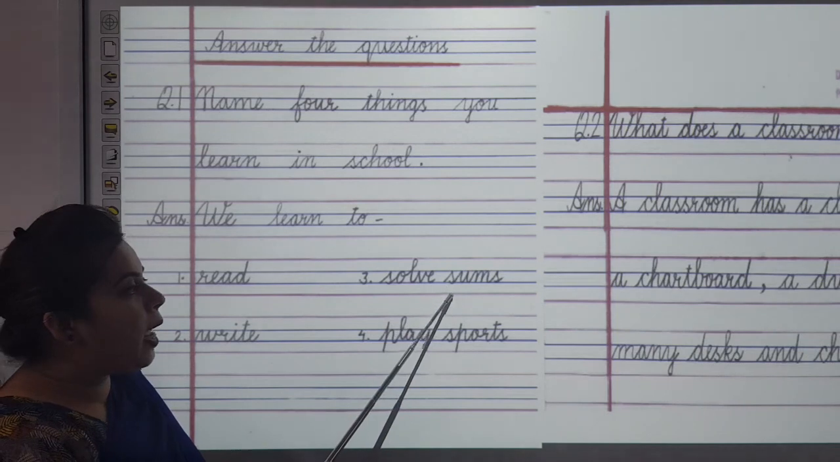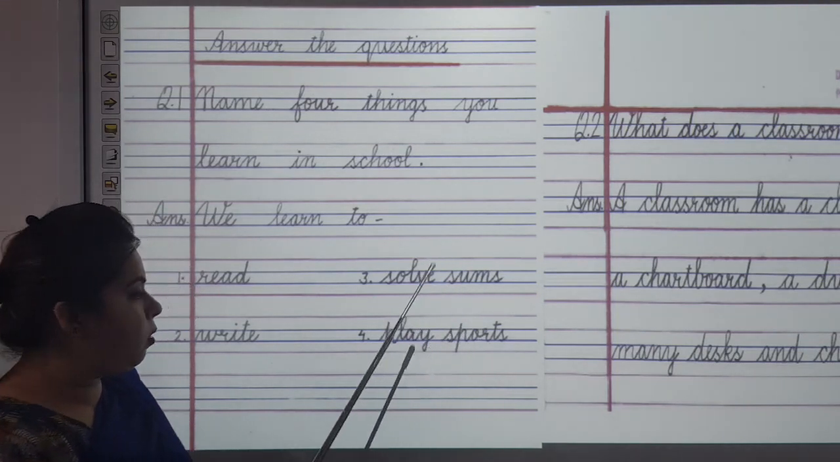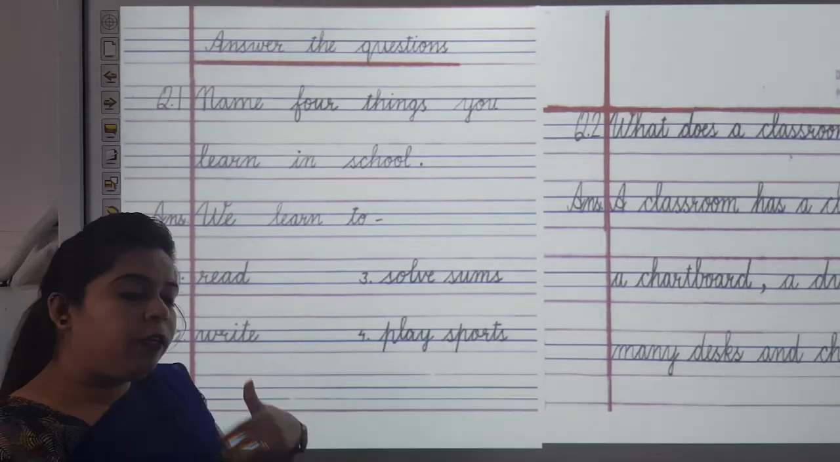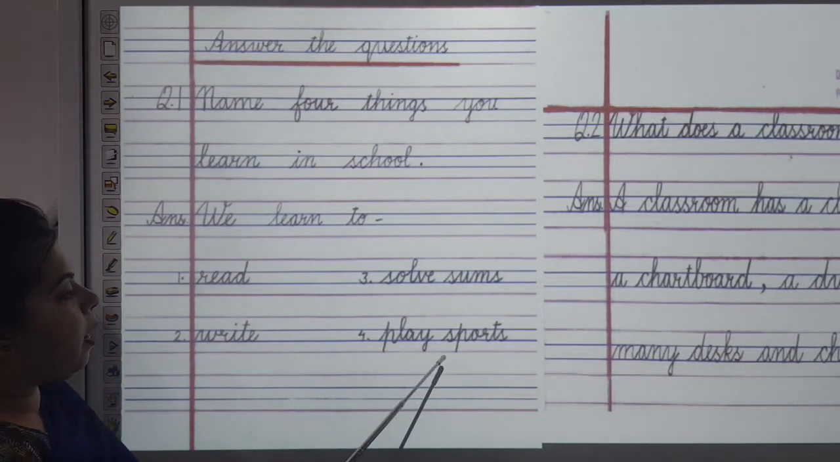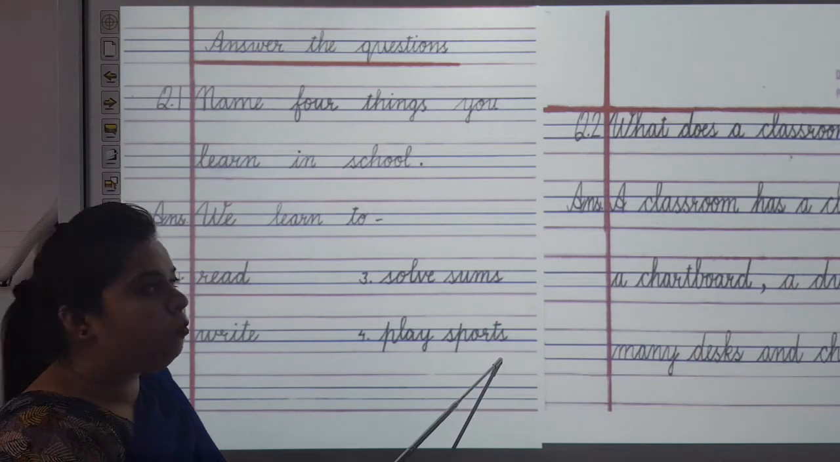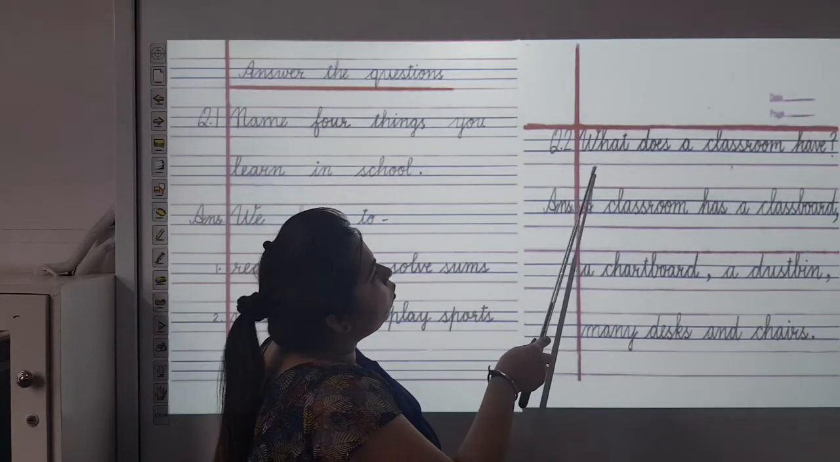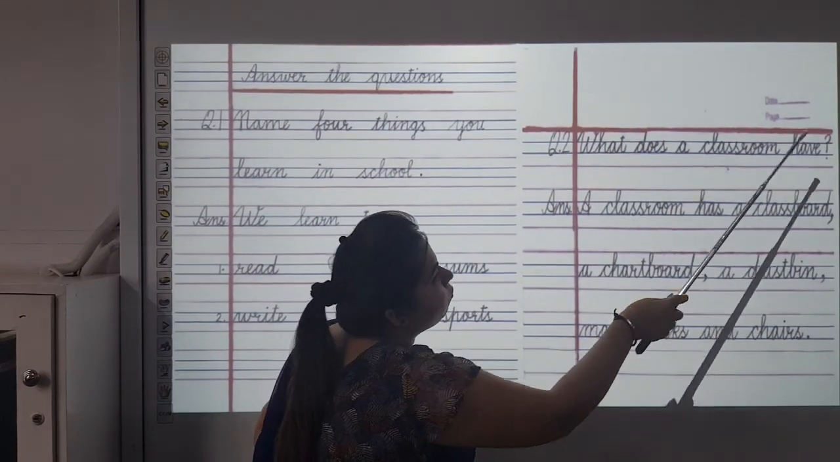S-O-L-V-E, solve. S-U-M-S, sums. Play sports. You play different sports activities in school. P-L-A-Y, play. S-P-O-R-T-S, sports. Now, question number 2. What does a classroom have?